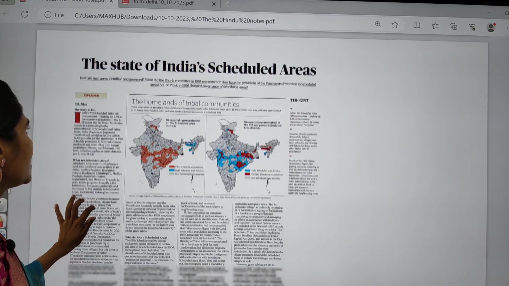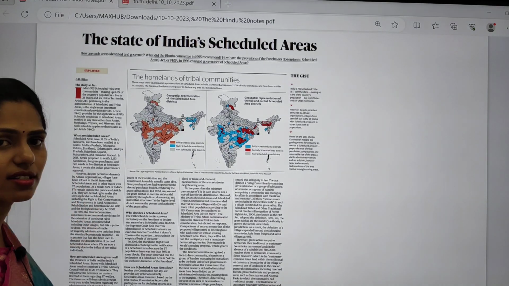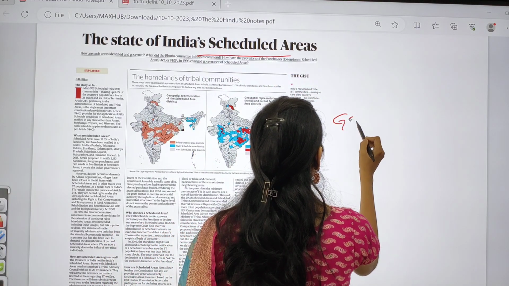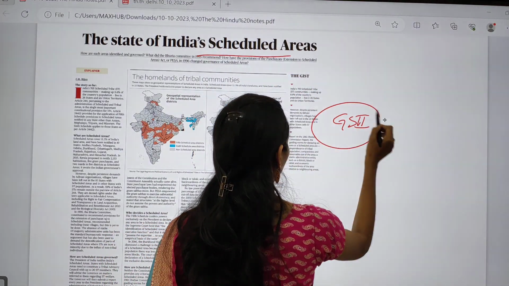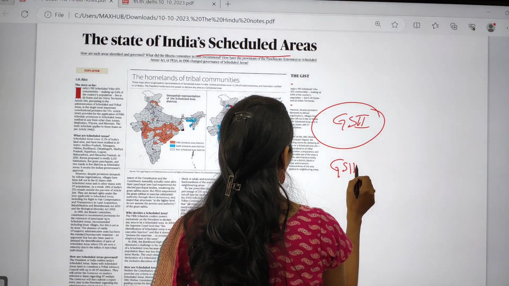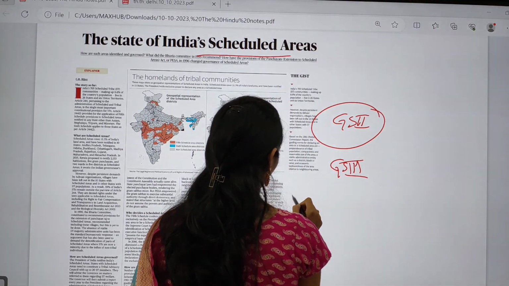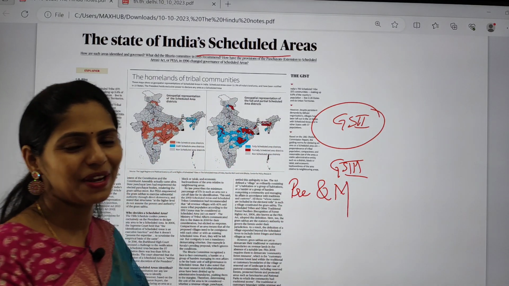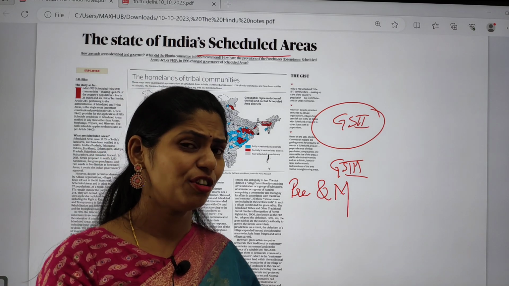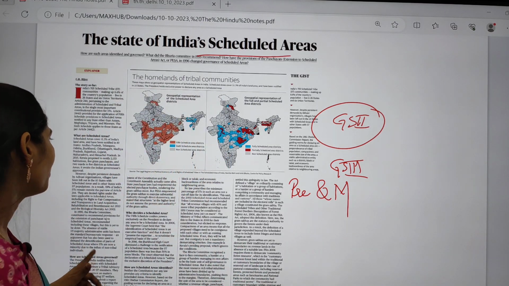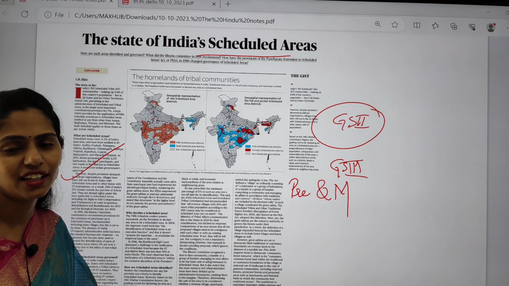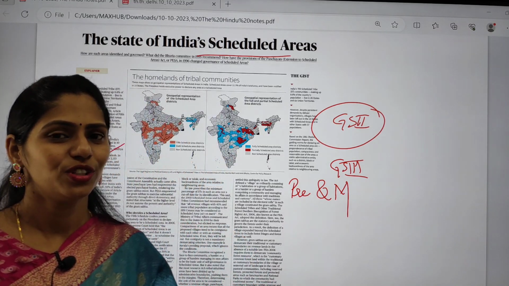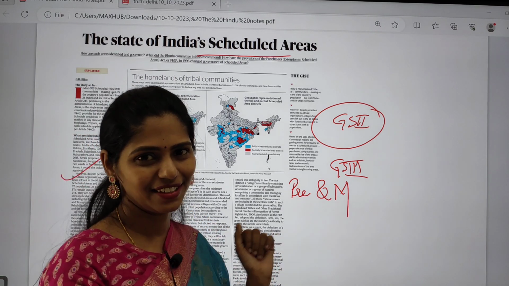And the next topic is the state of India's scheduled areas. This topic is important from your GS paper 2 as well as GS paper 3, and you can get questions on it from both prelims and mains. If you are part of the mains answer writing course, you might know about this question. I gave you a question regarding who the scheduled tribes are. That question is related to this topic itself.